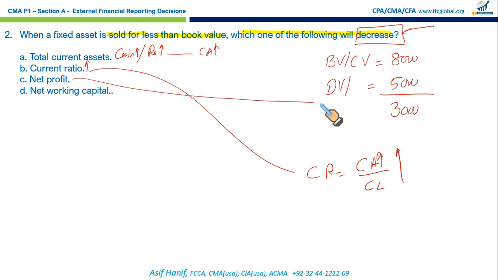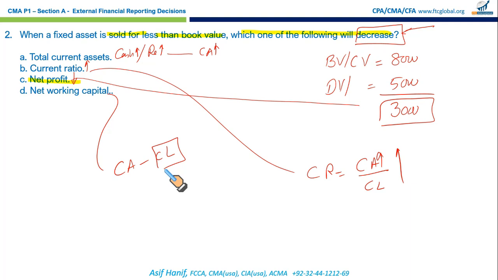Net profit. Yes, since there is a loss on disposal, which is a charge against your income, that would cause your net profits to decrease. That is what we are looking for. This is exactly the right answer. Net profit would decrease. Then it says net working capital. Net working capital is the difference between current assets and current liabilities. There is no change in current liabilities. We have sold an asset which would have brought cash or a receivable, so your current assets increase, which in turn increases your net working capital. So net working capital increases.